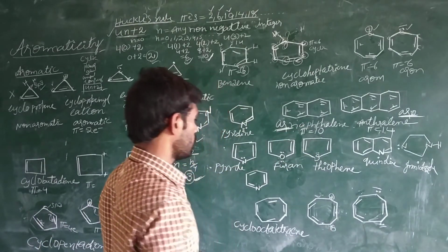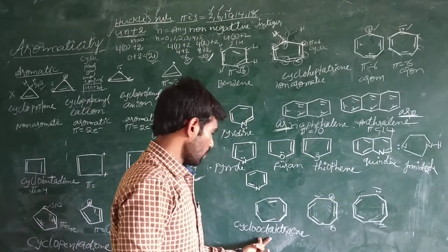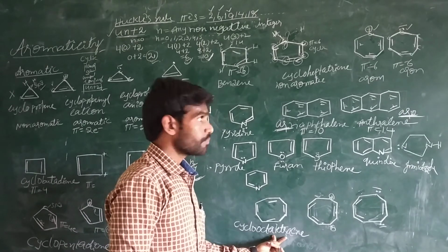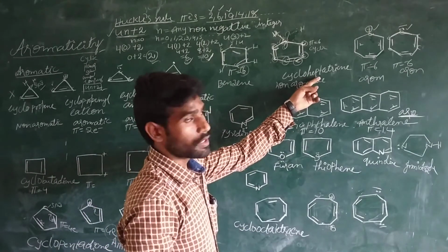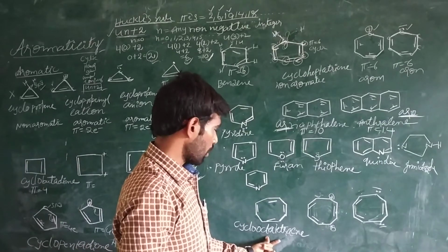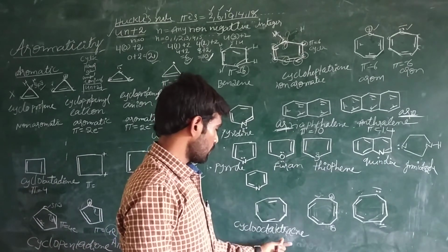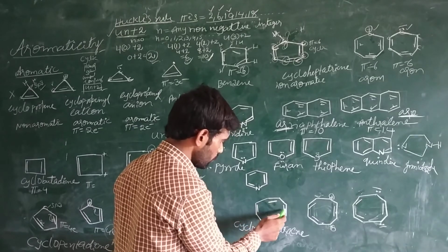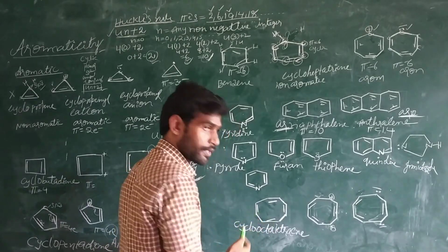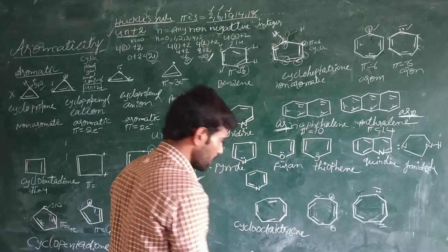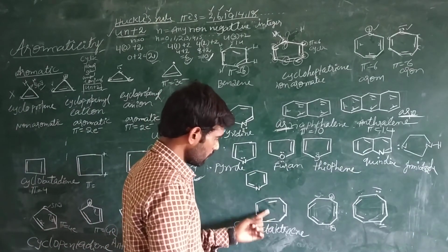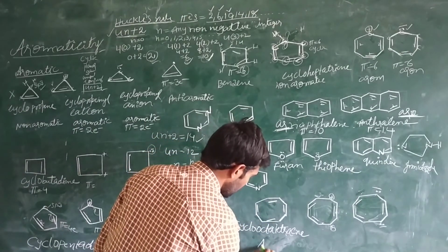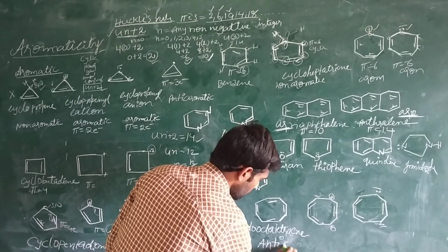Now coming to cyclooctatetraene. This is cyclooctatetraene. How many pi electrons are there? 2, 4, 6 and 8. This is not an aromatic compound. This is anti-aromatic.